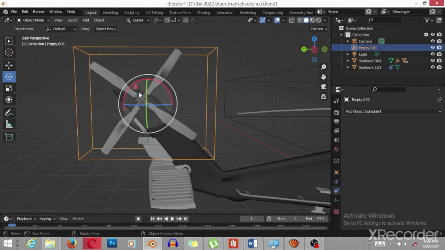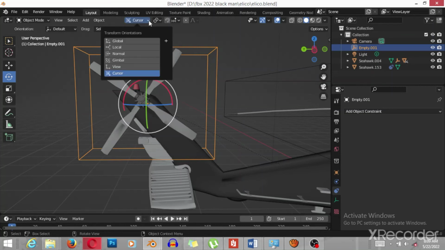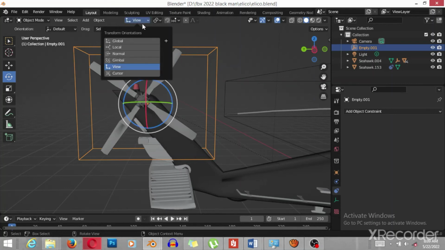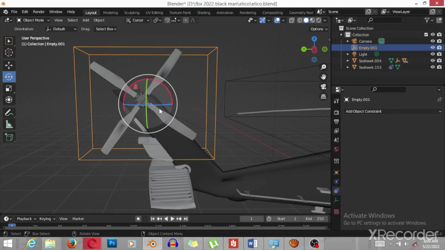Excuse me, X rotation. Wait, X rotation. To have no doubt on that, you must use cursor or global, local, normal, gimbal, or you can change the rotation. And you must choose cursor to give you the right way.